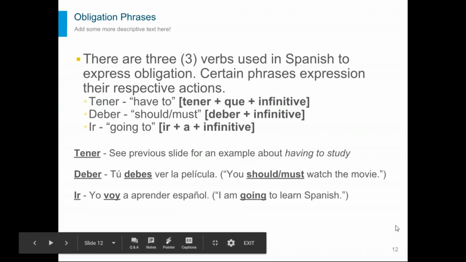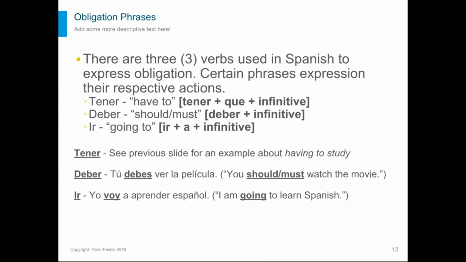Okay, and then building off that first example, we'll talk about the obligation phrases quickly. All right, there are 3, including tener, verbs that are used in Spanish to express obligation, and certain phrases that express their respective actions. Okay, so the first of the 3 obligation phrases, tener plus que plus an infinitive, describes something that someone has to do, like we saw on the previous slide.